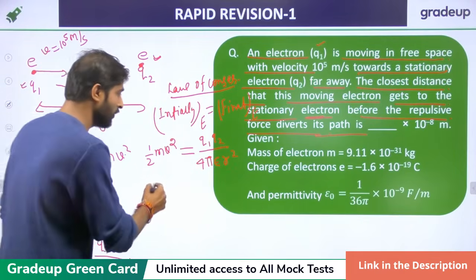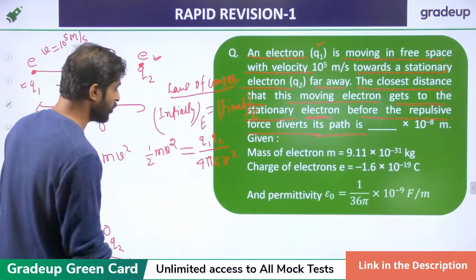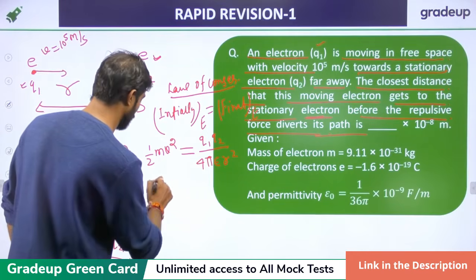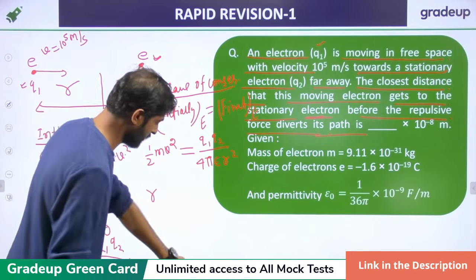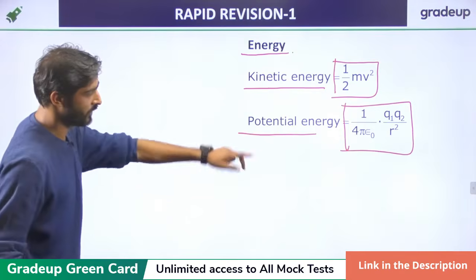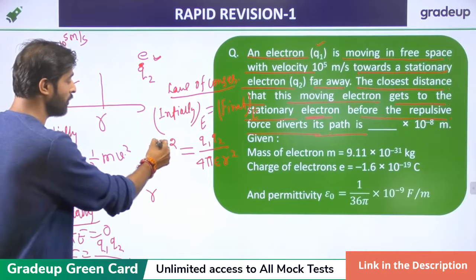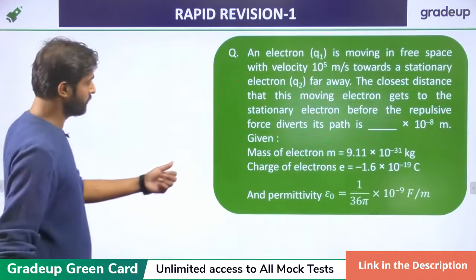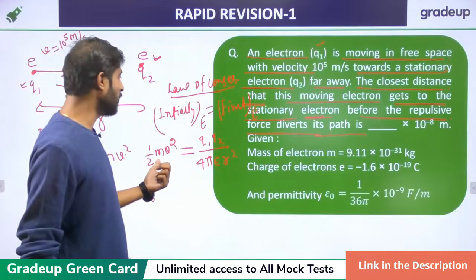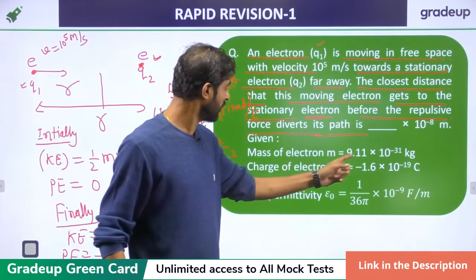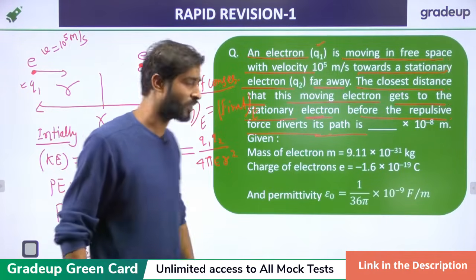Now what value do we have to calculate? r. So to calculate r, just use the formula for r. Everything has a given value. Mass is given: 9.11 into 10 raised to power minus 31.